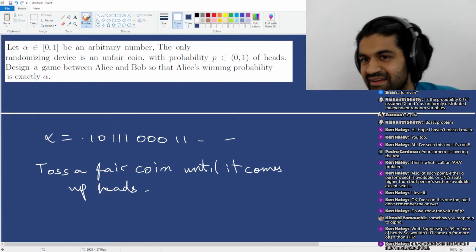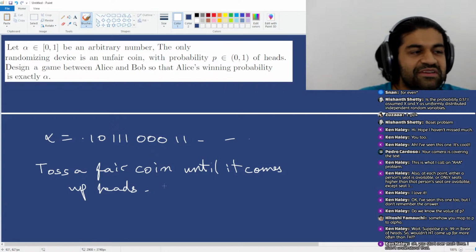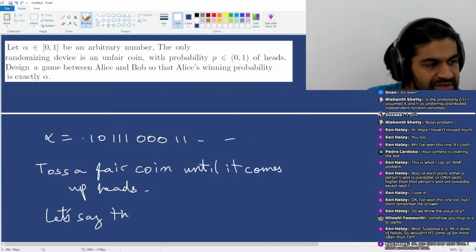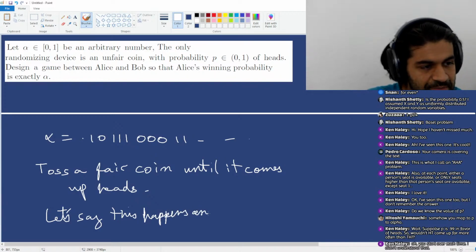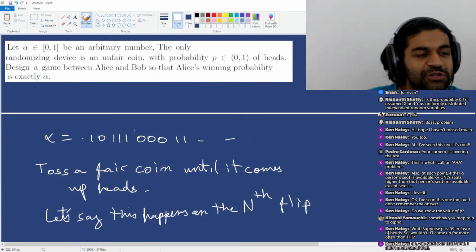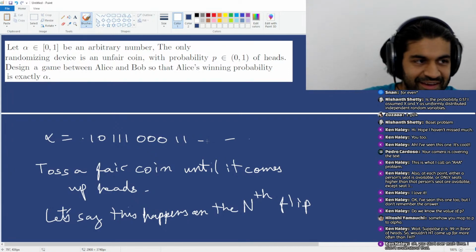Okay. Now here's the situation. Let's say you get heads for the first time on the nth flip. Look at the nth number in the binary expansion. Okay.